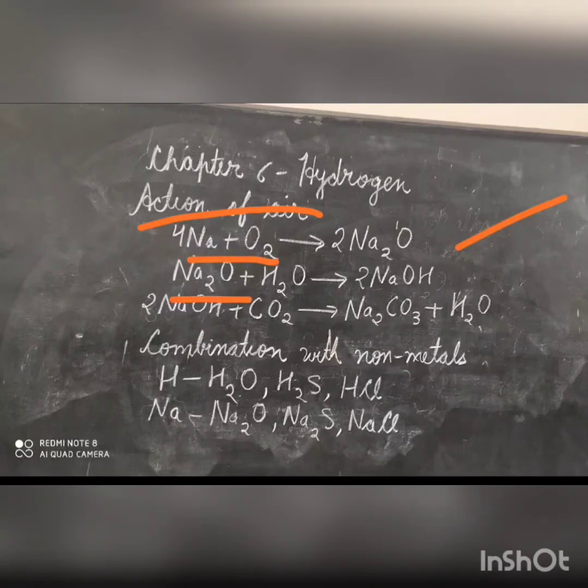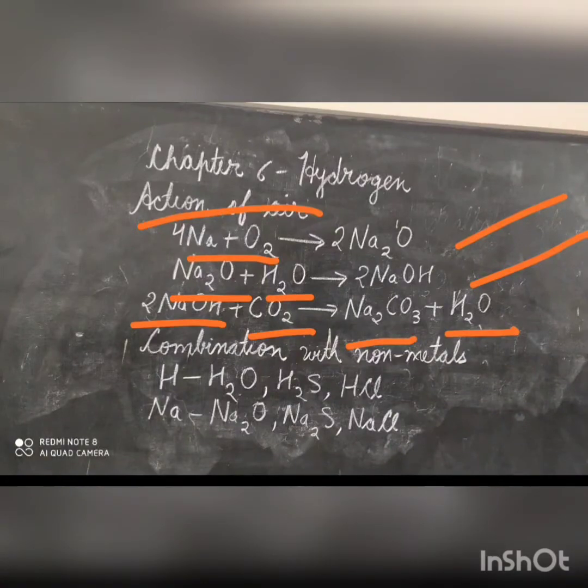Sodium oxide on reacting with water forms sodium hydroxide, and sodium hydroxide on reacting with carbon dioxide forms sodium carbonate and water. Due to their reactivity, alkali metals are always stored in an inert organic solvent such as kerosene oil. This inert solvent prevents them from coming in contact with air and moisture.